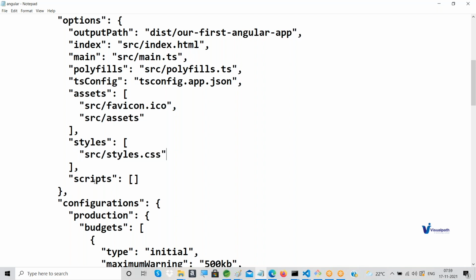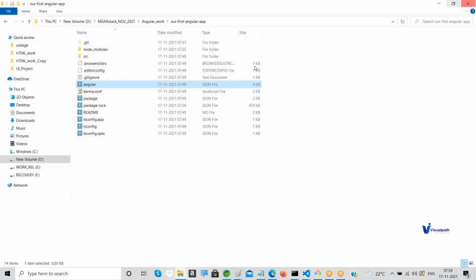And global scripts. If you want to add any extra scripts to your Angular app, any JavaScript-related framework, say Bootstrap, yes, Bootstrap for JavaScript also has a library available. If you want to add it in the scripts, you can add it. But all these things you have to write on your own. That's the reason, definitely go with this CLI approach.